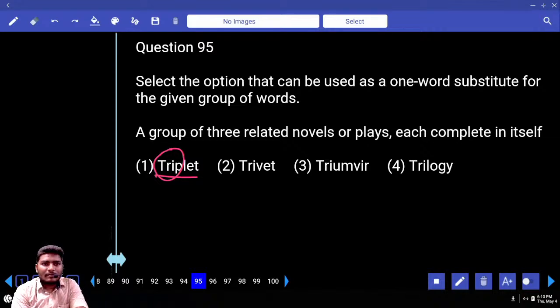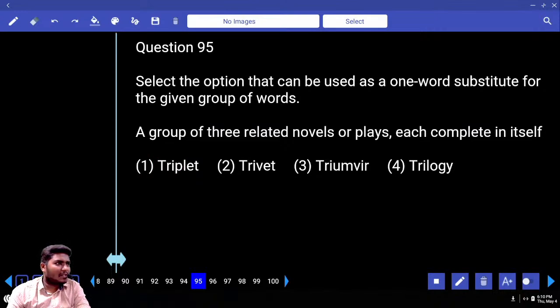Deca? Mono? Di? Bi? Tetra? 3, 4. Okay. Hexa? Hepta? Octa? Nano?